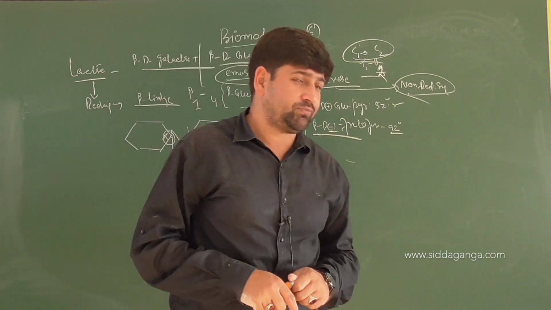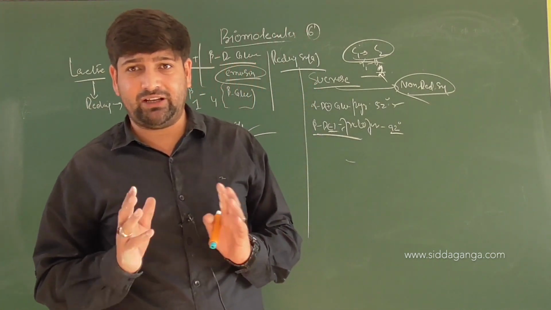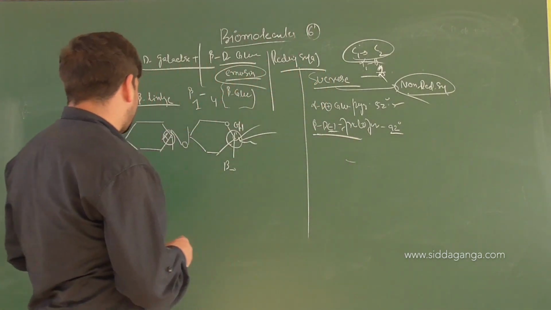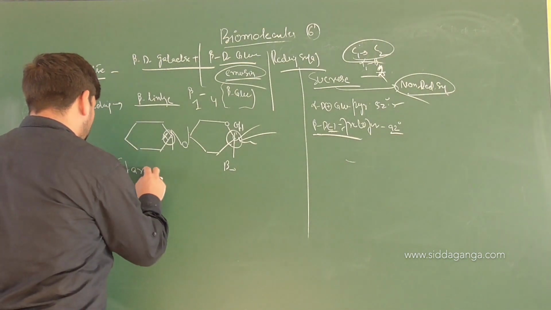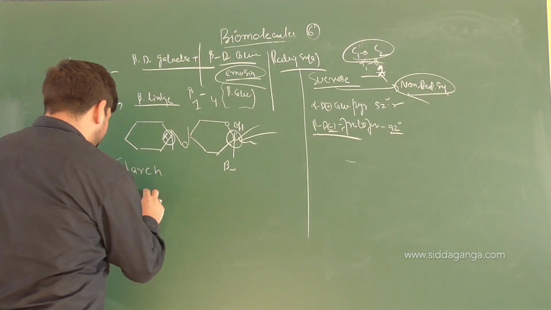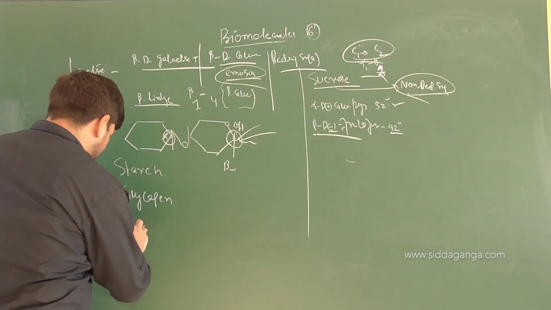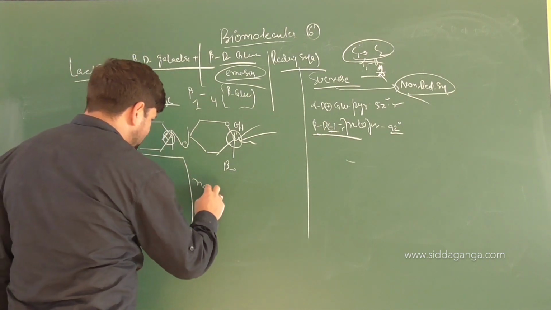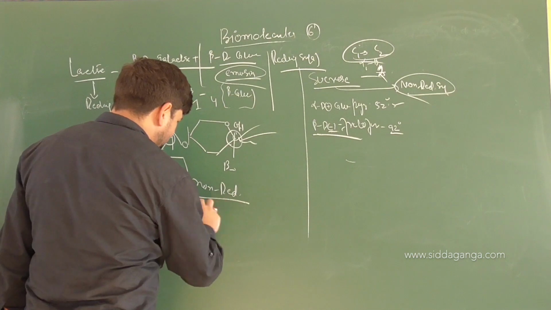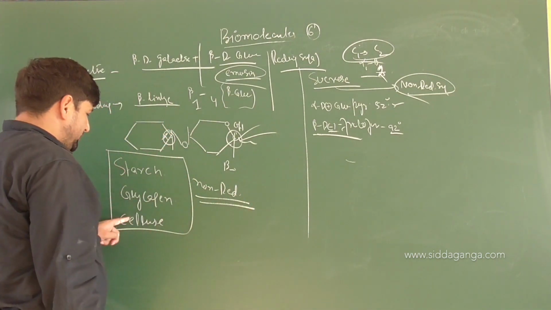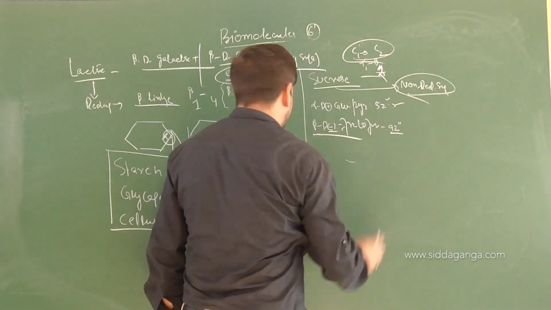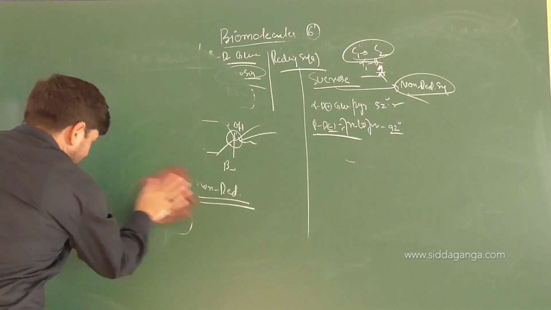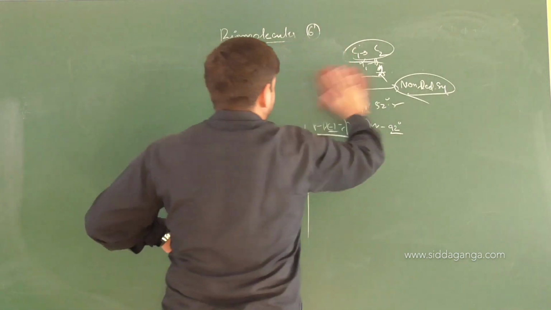Now we have polysaccharides. We have done the polysaccharide discussion very profusely and very accurately. In that discussion, I talked about the concepts regarding starch, then we talked about glycogen, and then we talked about cellulose. All three are non-reducing. Structure-wise analysis has been done. All three are non-reducing. We'll just draw it very neatly, very cleanly. We'll write down all these things because these are important things. That's why I'm giving a bit of revision with respect to this.